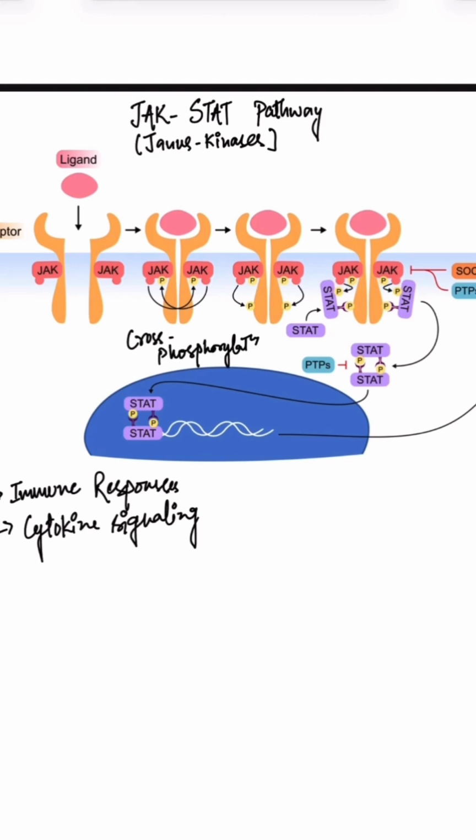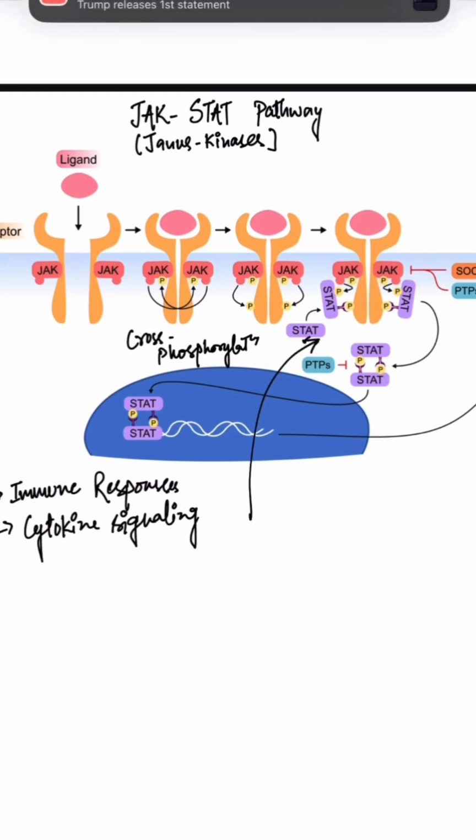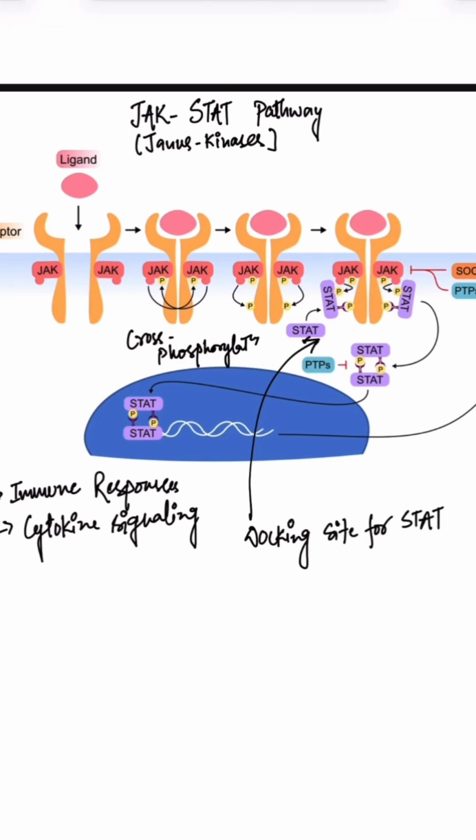The same cross phosphorylation takes place. The activated receptor becomes a docking site for STAT proteins. STATs are phosphorylated and they form dimers, and they later move into the nucleus. STAT dimers regulate gene transcription.